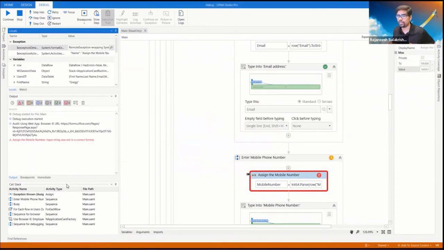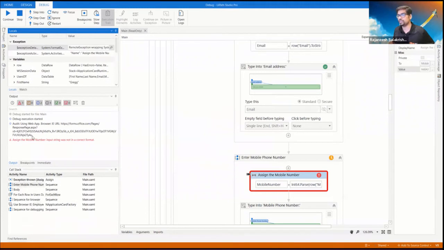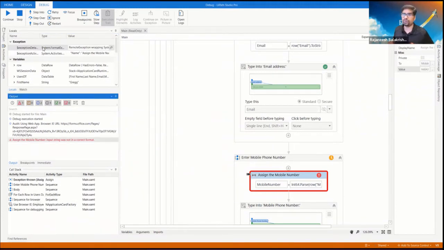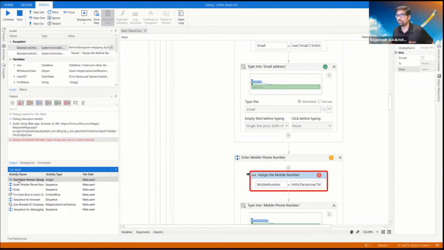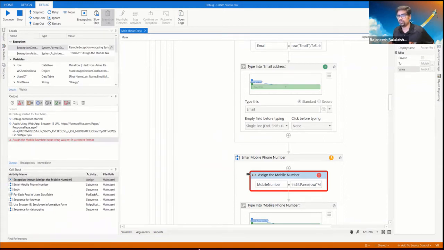When an exception is thrown, you can see it in the output panel, in the locals panel, and one more place is the call stack panel. In the call stack panel also you get to see this activity name, and it says exception thrown. So in these three places you can look for the errors to analyze more.